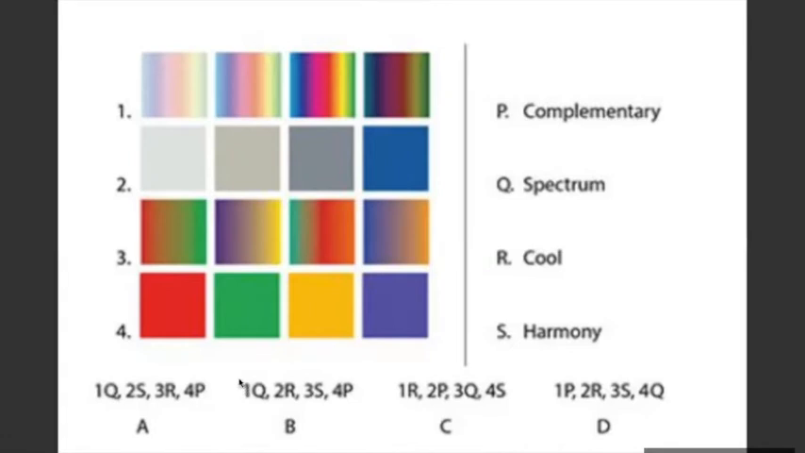For 2R there is only one option. 1Q and 2R: only one option has this, which is option B. So we straight away arrive at our correct option. Then we'll cross-check. The third is given as S, which is harmony, which is appropriate. This is a harmonious color scheme transition. It's correct. And the fourth one talks about complementary. Yes, these are complementary. Red and green are complementary colors. Yellow and purple are also complementary colors. That's why option B is the correct answer.